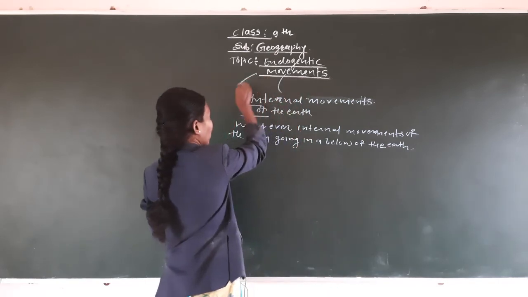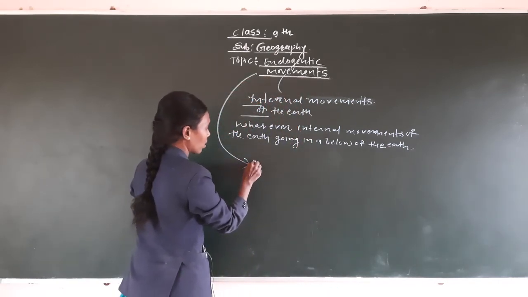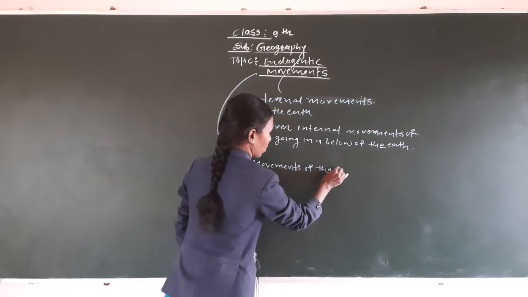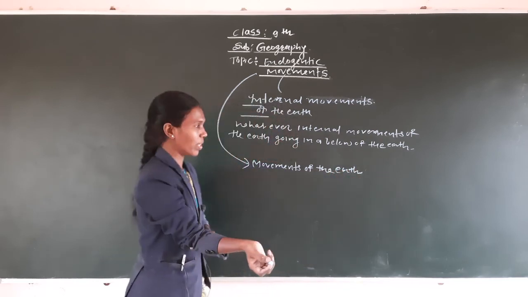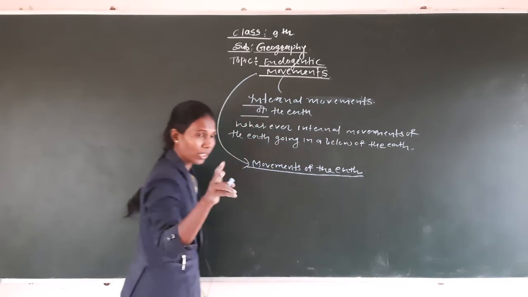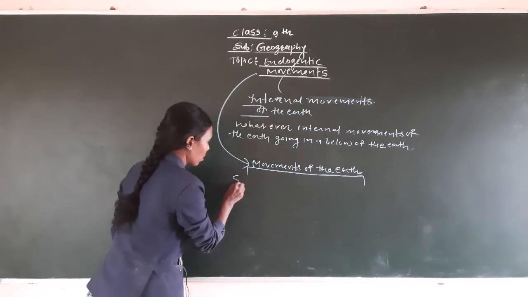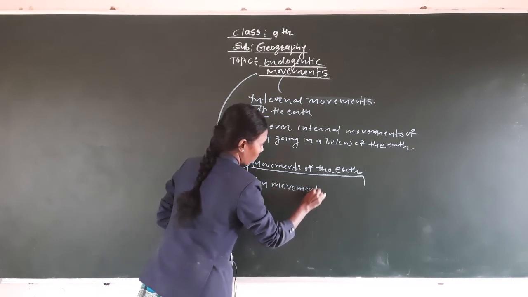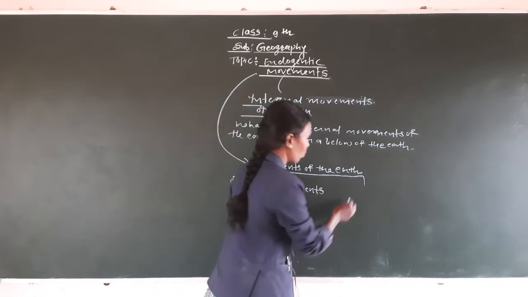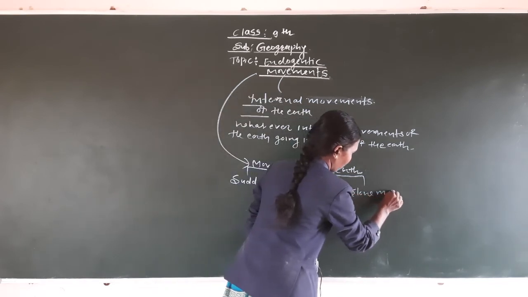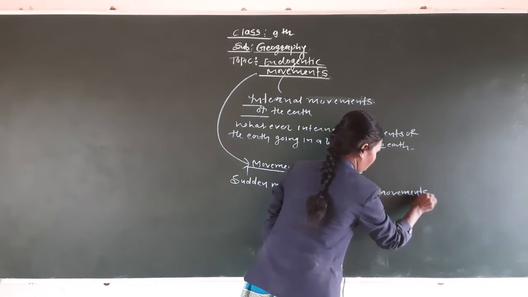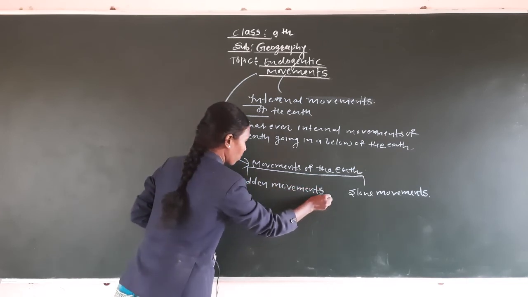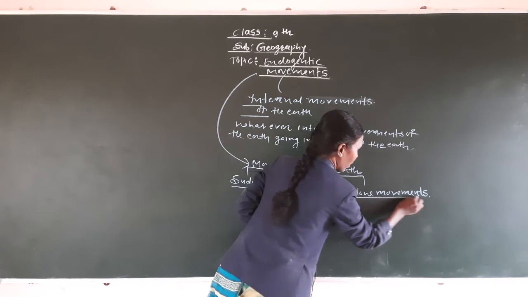So endogenetic movements are the movements of the earth. This movement has two types. The first is known as the sudden movements, or second, the slow movements. Do you understand? The movements of the earth are divided into two parts: first the sudden movement, and second the slow movement.